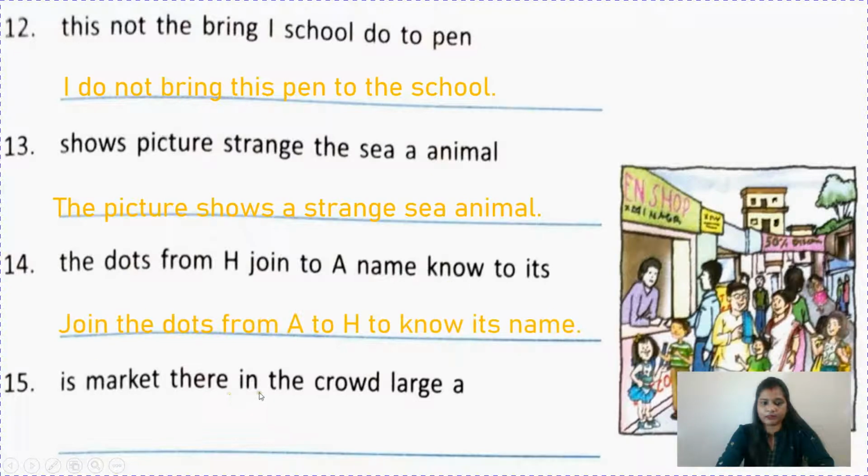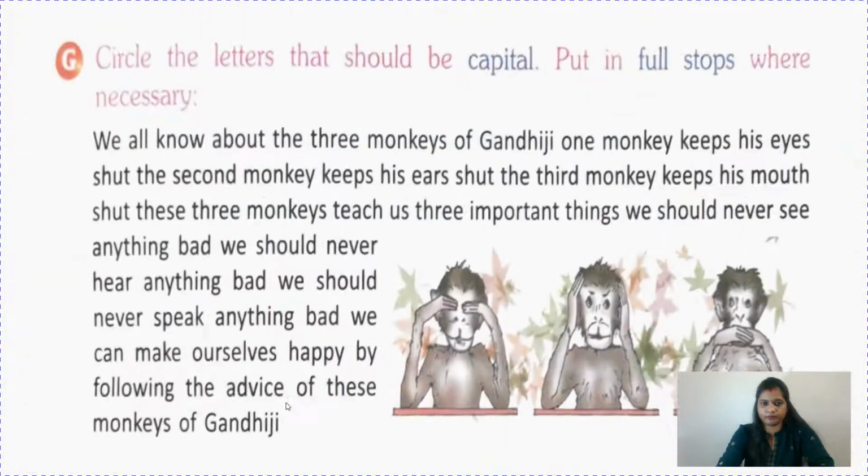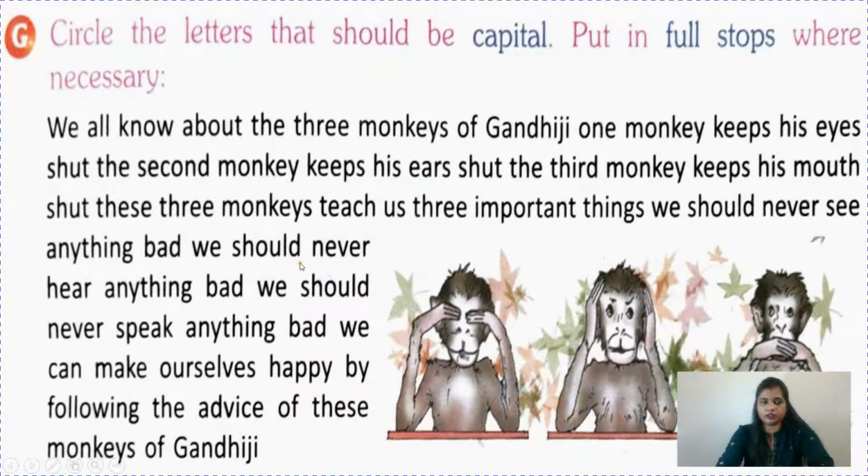There is a large crowd in the market. Yes, there is a large crowd in the market. Okay. G number, what you have to do here, children: circle the letters that should be capital and put in full stops where necessary. So children, these sentences are framed correctly. What you have to do here, you have to just give full stop and capital letter wherever necessary.